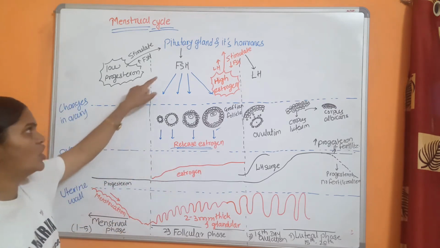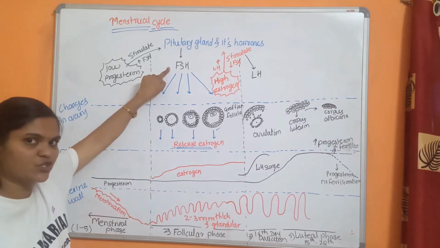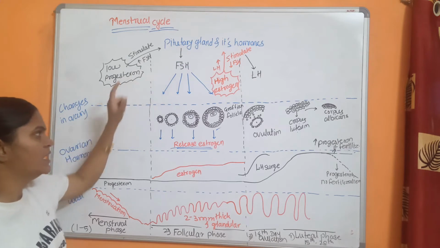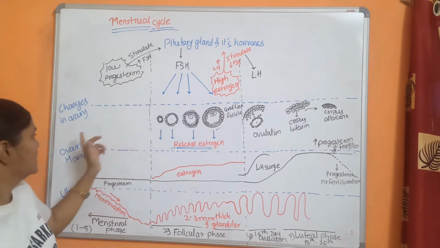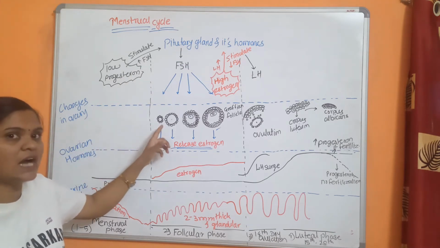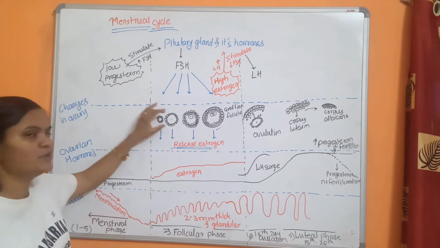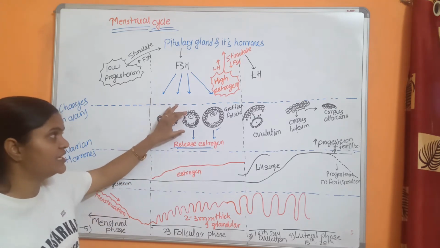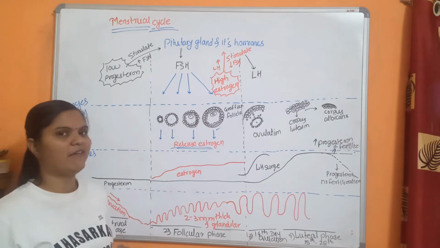So because of FSH, follicle stimulating hormone, in the ovary this follicle starts to develop from primary to secondary, secondary to tertiary, and from tertiary to the Graafian follicle.